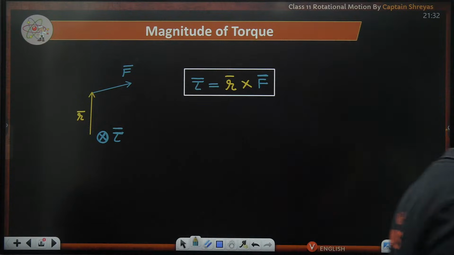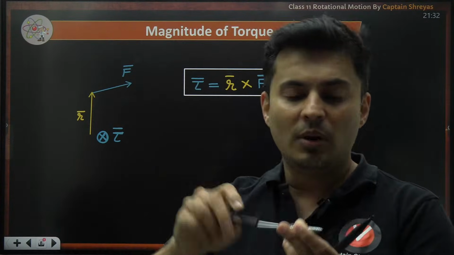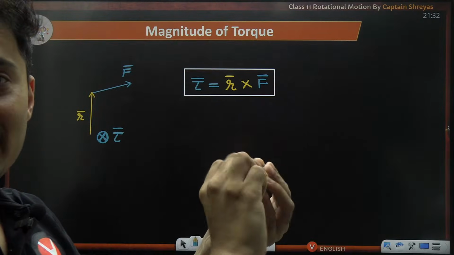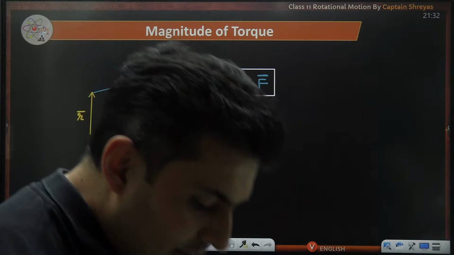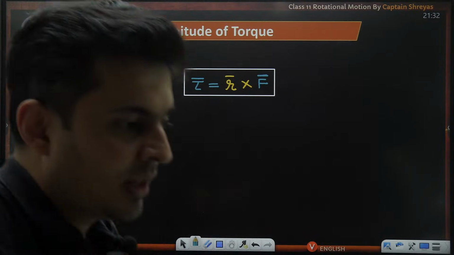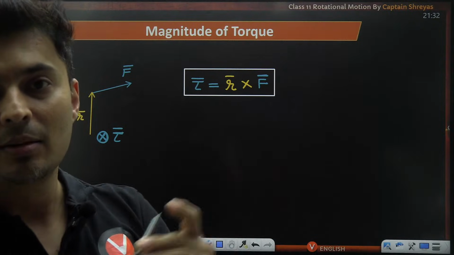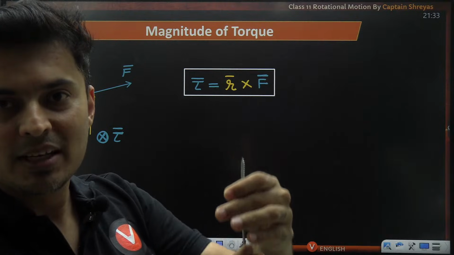What happens is, if you take this particular screw and you take a screwdriver or whatever, and you rotate it clockwise like this, then it goes inside. And if you rotate it anti-clockwise like this, it comes outside. So rotating it clockwise goes inside, anti-clockwise makes it come out.